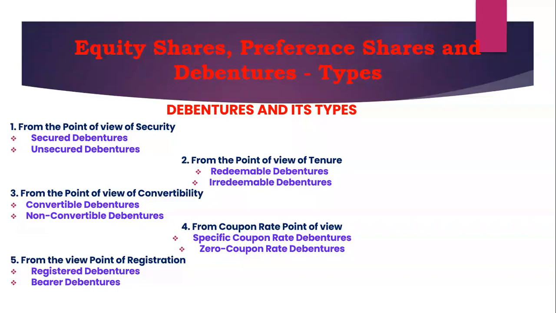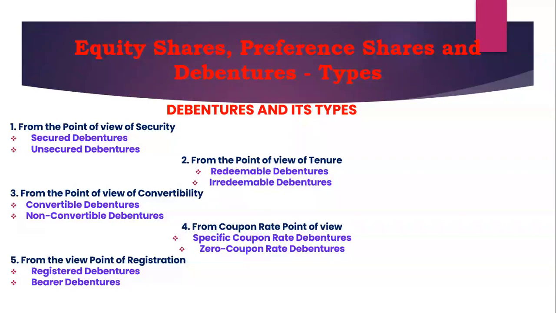Normally, debentures carry a particular rate of interest, but in order to attract investors, these debentures are circulated at a considerable discount. You may wonder why people purchase zero coupon rate debentures when the coupon rate is zero and they are not going to get any interest. Why is the public purchasing them?